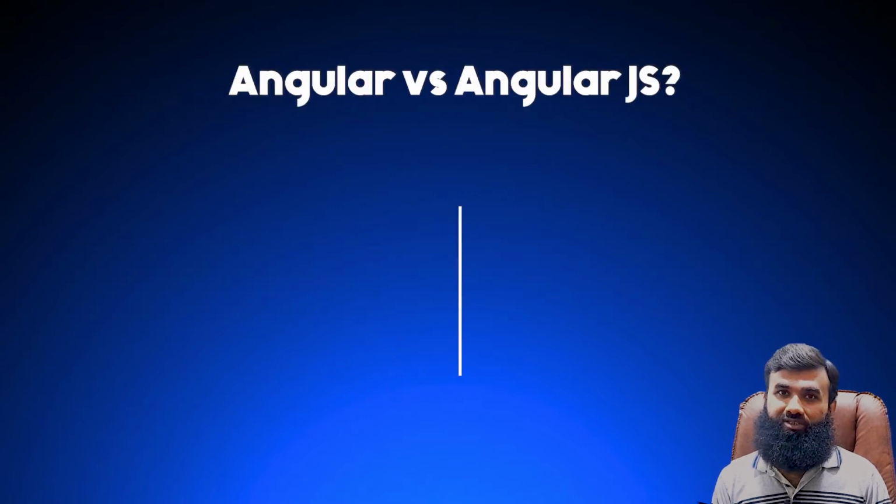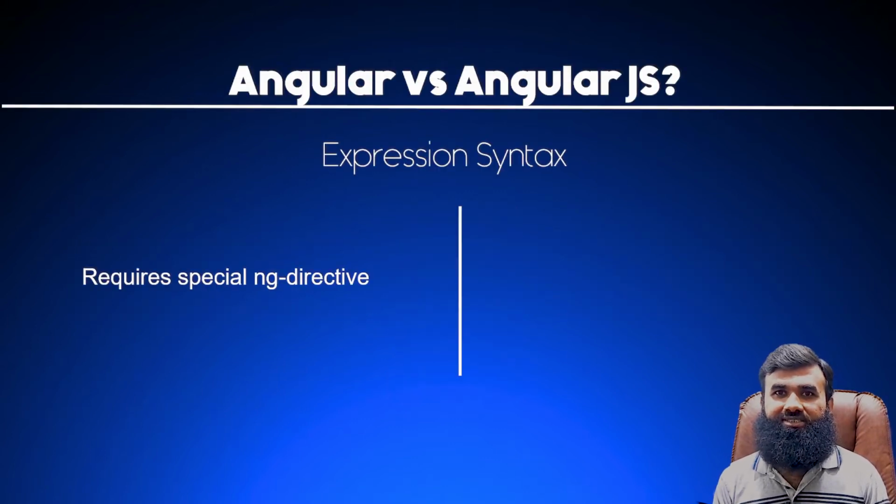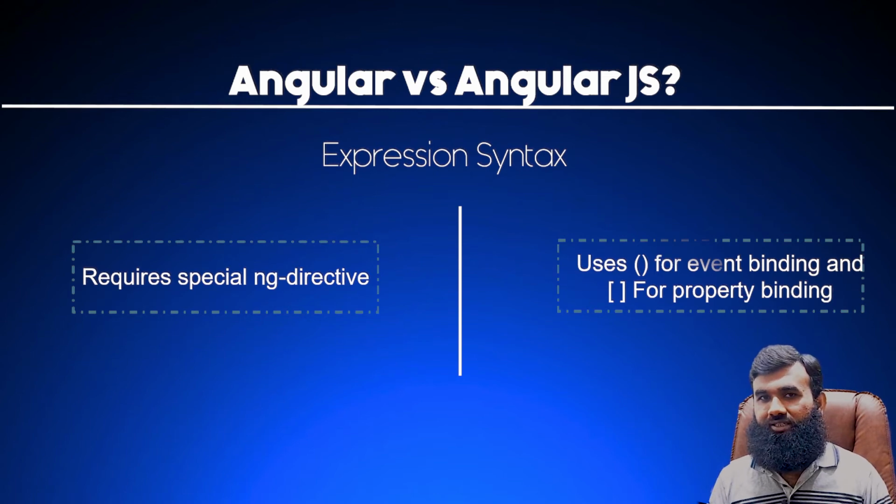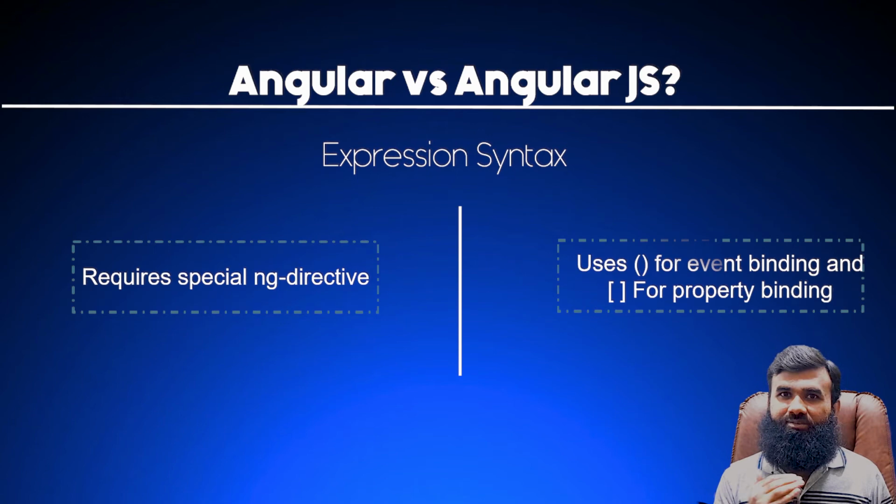The other difference between these two languages is expression syntax. Expressions are basically used to bind the data with the HTML. So here's how we use expressions in the application. AngularJS requires a special ng directive for property binding and data binding in the application. On the other hand, Angular uses small braces for data binding and bracket braces for property binding.